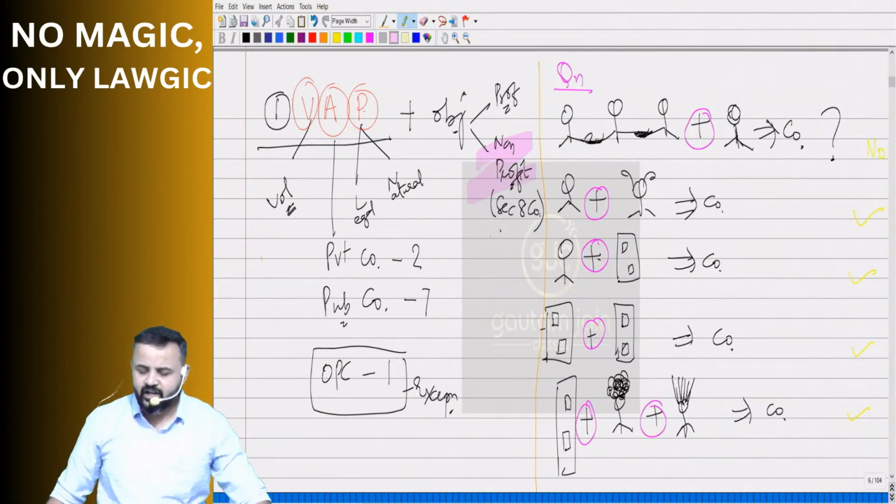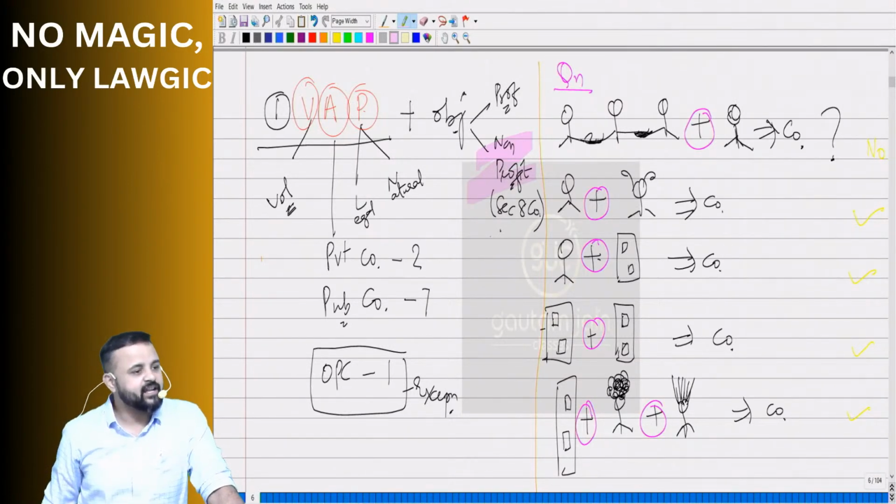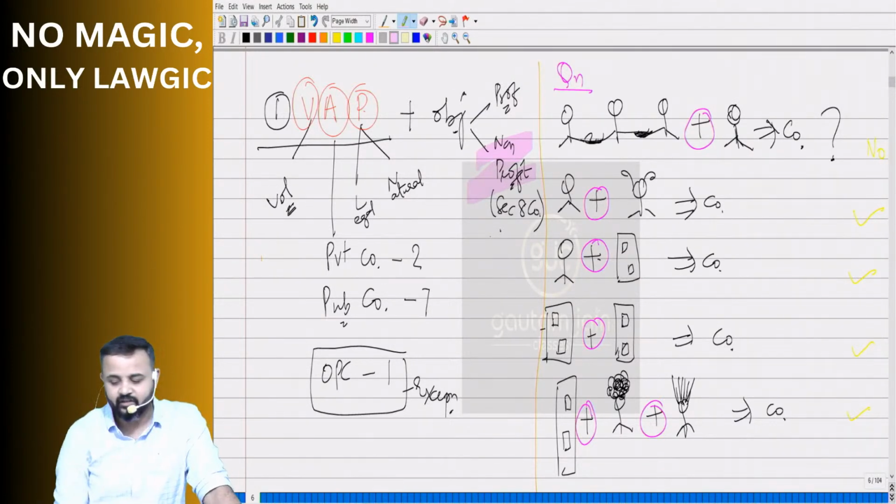Now, sir, what did you write on the right hand side? As I have told you, it's not just about understanding, it's about even application. So let's take a few questions and understand whether you have really understood this well or not. So that's where I have taken a few questions. Very simple questions I have taken. Don't worry.